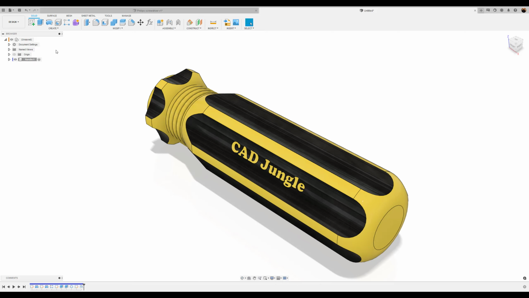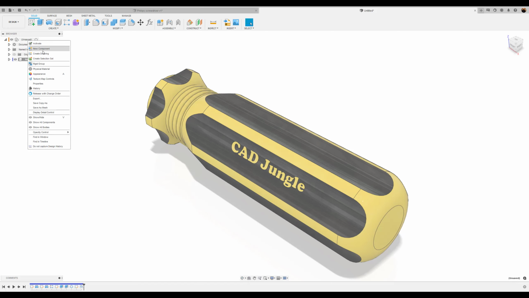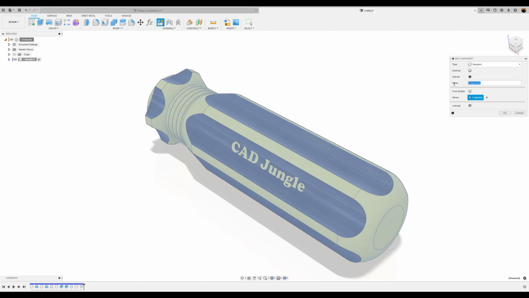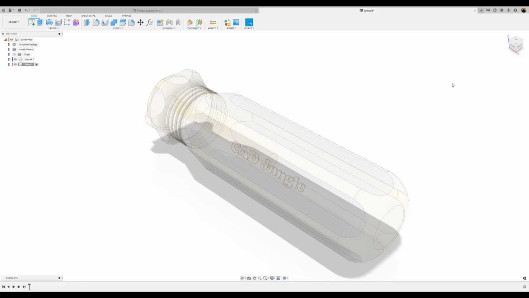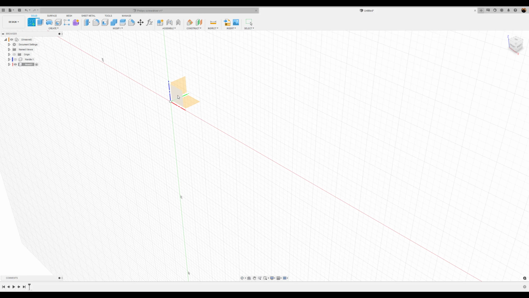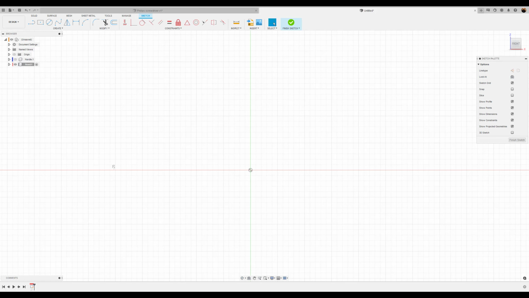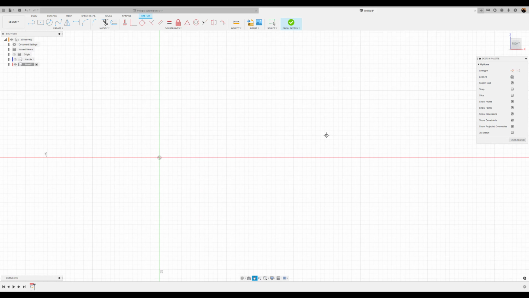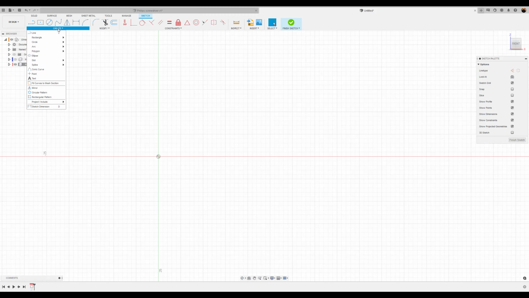Next, we're going to go ahead and create a new component. I'm going to call this head. I'm going to go ahead and turn off the handle, for visibility purposes. I'm going to create a sketch on the front plane. We're going to go ahead and start making our guide. So we're going to start out with a 2-point rectangle.